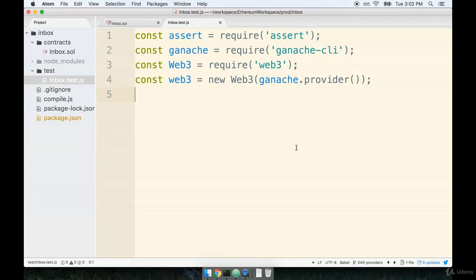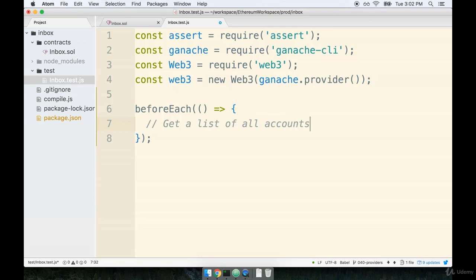Inside of my inbox.test.js file, I'll first start off by defining a beforeEach statement. Remember, the process of deploying a contract is something we are going to do every time we run a test. So chances are, every time we run a test, we're going to want to grab our big list of accounts and then use one of those accounts to deploy our contract to our test network. With that in mind, maybe we should put in some comments here to guide us. Right inside the beforeEach, I'll place a comment that says, get a list of all accounts. And then underneath that, we'll say, use one of those accounts to deploy the contract.